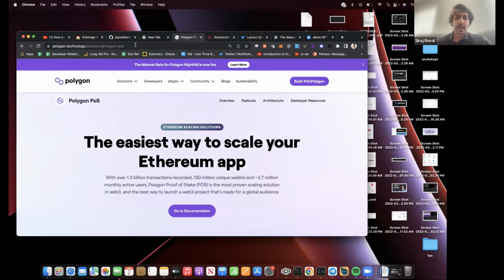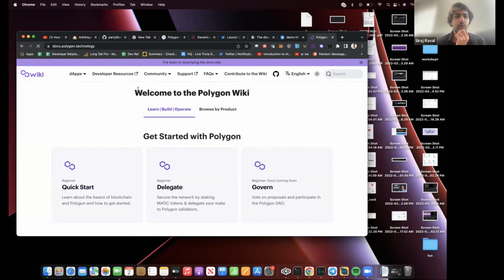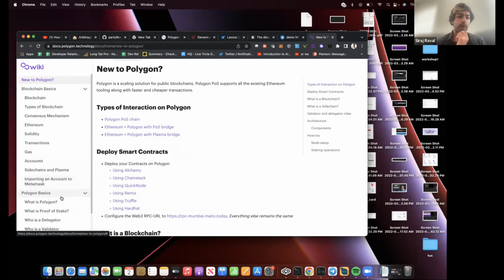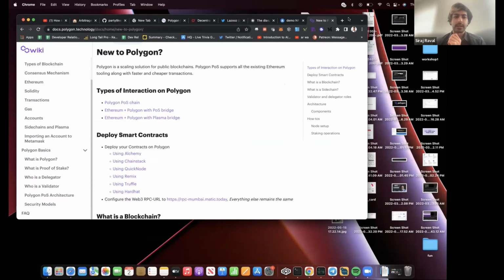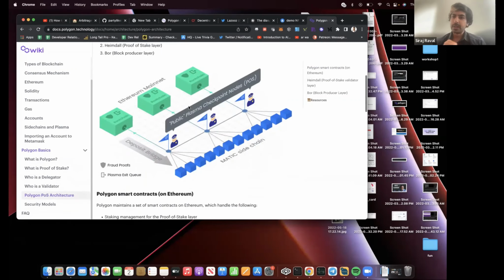If we go to the Polygon docs, which are great but can always be improved, we can see that we have a lot of resources here for developers on how to learn about Polygon. What are the basics? What does it look like? What's a validator? What's the proof of stake chain? All this stuff. If we go to the architecture, we'll see this image here. The green blocks are the Ethereum blockchain. The blue blocks are the Polygon blockchain, which we deploy to directly as developers. And these three icons of people are the validators on the Polygon network.